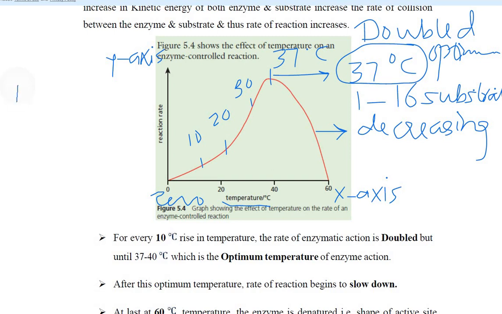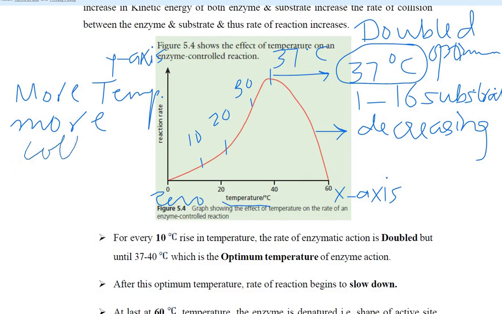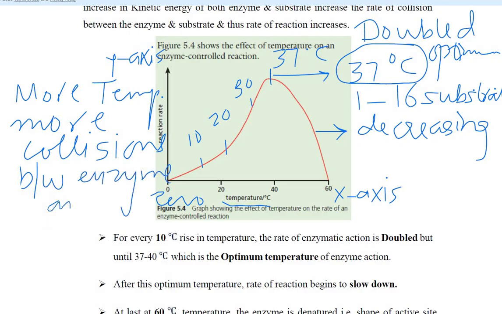Because when the temperature was increasing, there were more collisions between enzyme and substrate. When there were more collisions between enzyme and substrates, ultimately more products were formed.